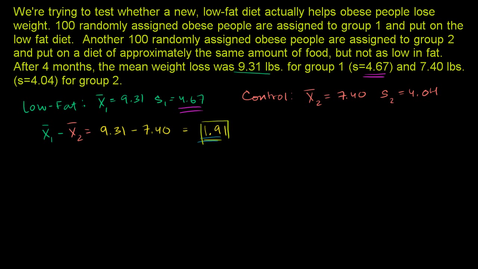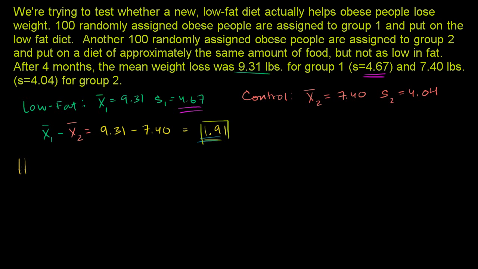In the last video, we came up with a 95% confidence interval for the mean weight loss between the low-fat group and the control group. In this video, I actually want to do a hypothesis test to see if this data makes us believe that the low-fat diet actually does anything at all. And to do that, let's set up our null and alternative hypotheses.